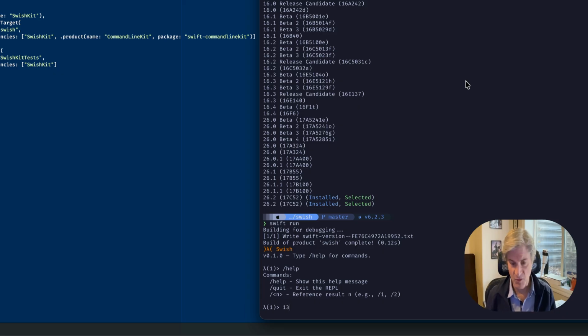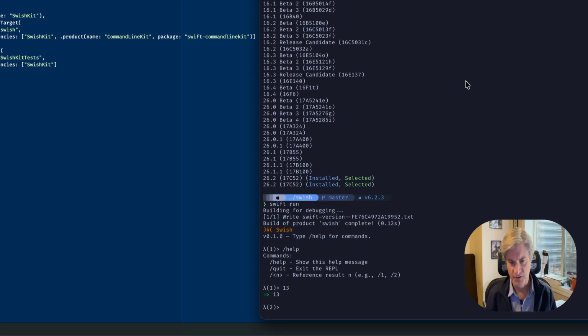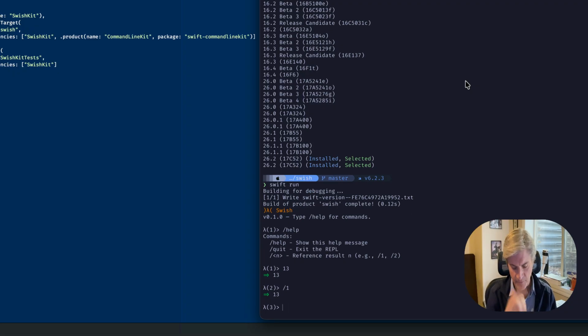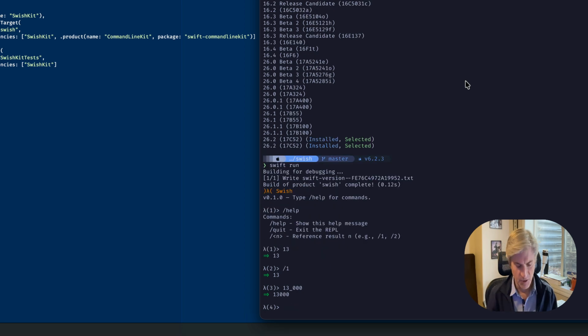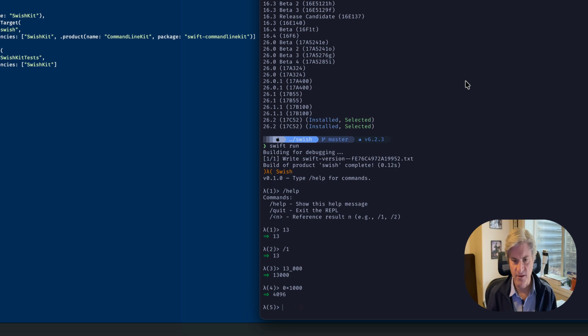So if I type a number like 13, it just evaluates to itself, and now it's 2. So now I can go back and say 1, and it'll bring it back again. So right now the REPL only supports typing in literals and evaluating. They evaluate to themselves. But we have support for regular numbers. You can put underscores in your numbers. You can enter things in hex or binary.